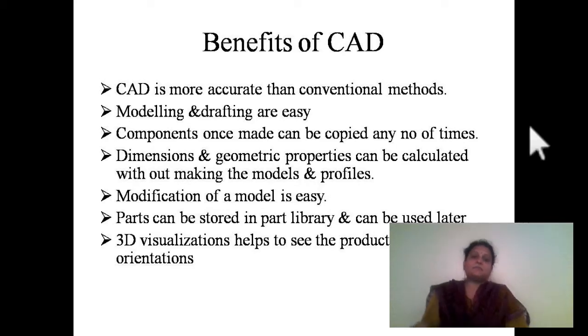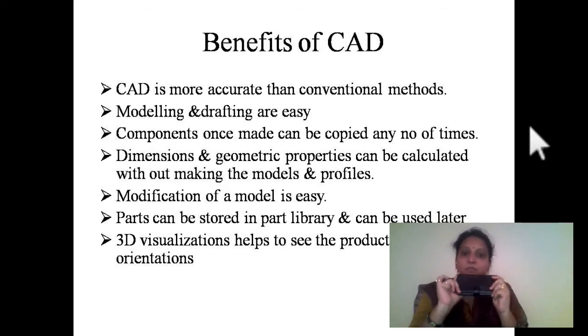It means before making the component, we make a 3D model. For example, take some component. Previously we used to make a prototype of the component, test it in all the working conditions, and then decide whether it is working properly or not.